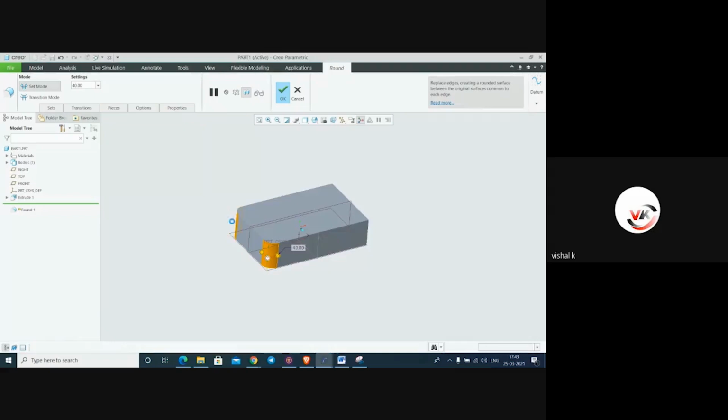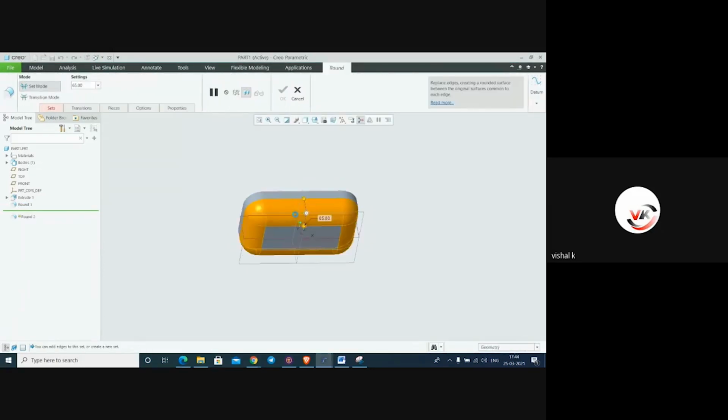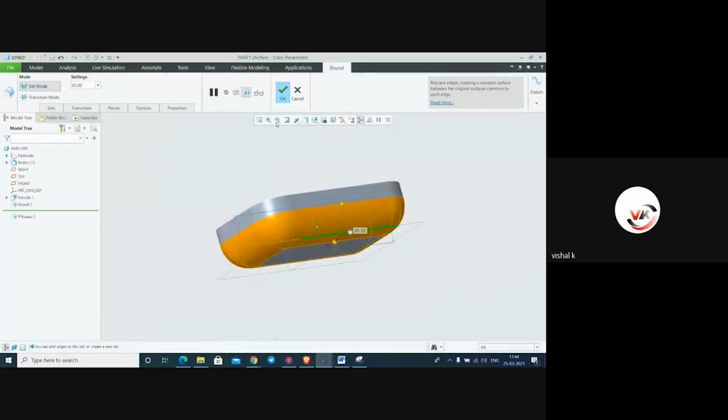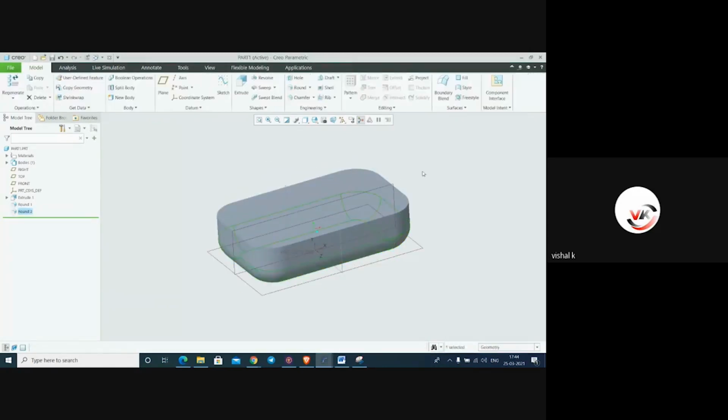Make it simple round. Here we'll give different value. 65. Okay. Again here we have to give this radius. We'll reduce this. We'll say as a 45 and say okay.